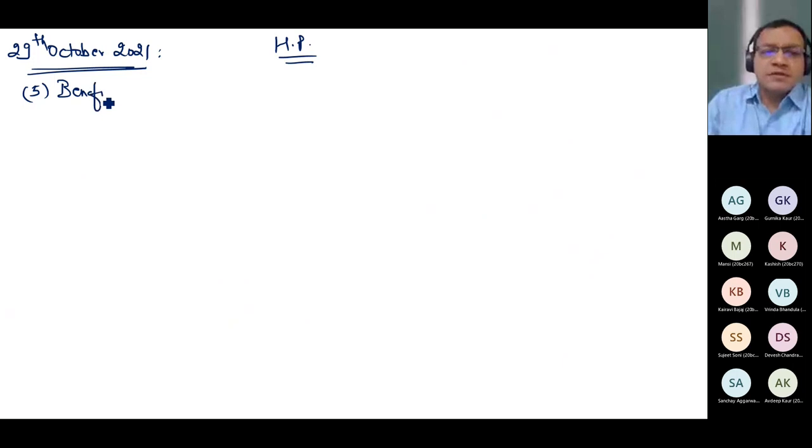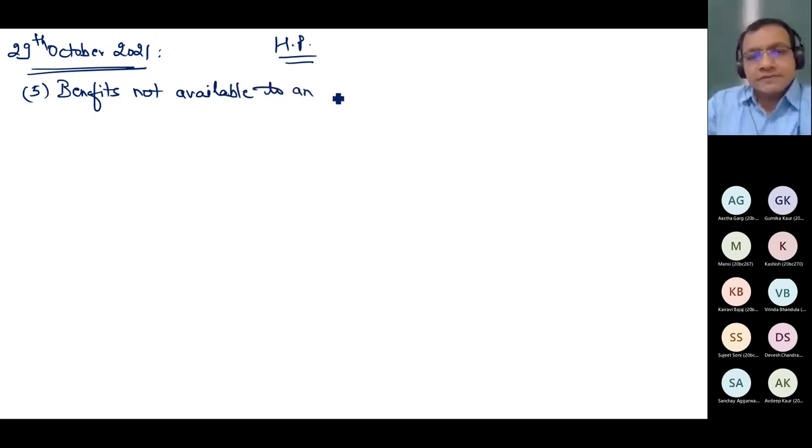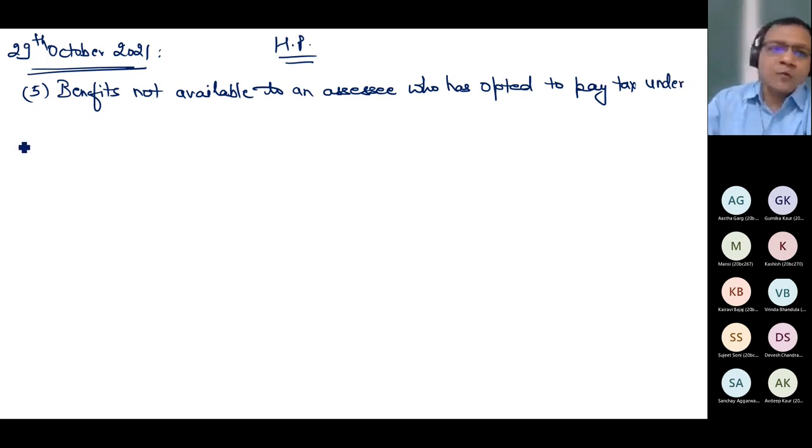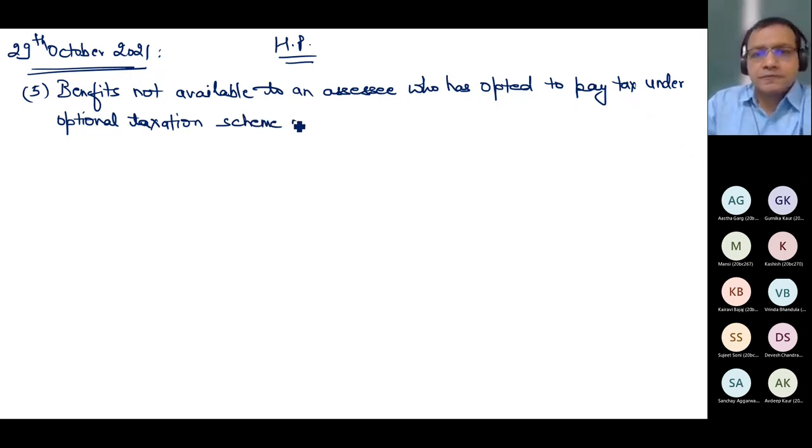What benefits are not available to an assessee who has opted to pay tax under optional taxation scheme as per section 115 BAC? What benefits are not available?